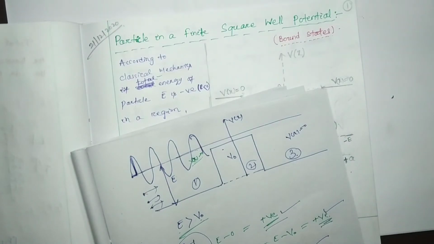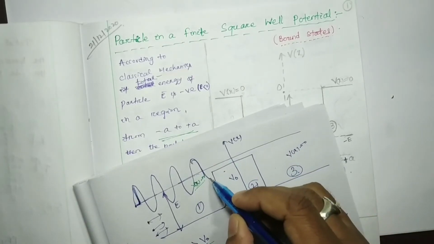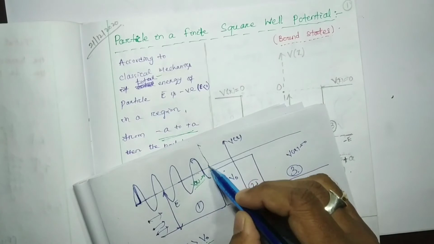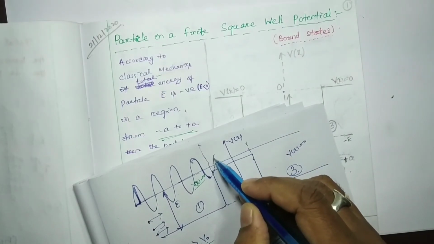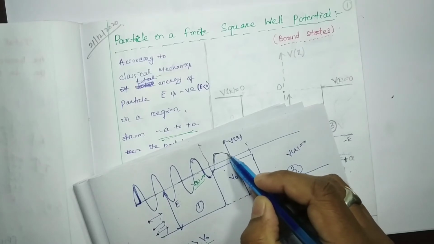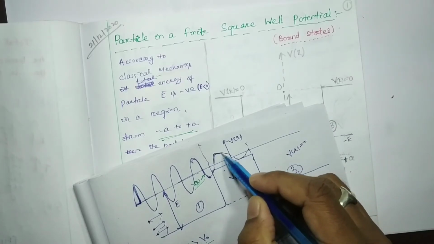Okay, so whenever it interacts with this region, its amplitude will be reduced and the wavelength increases, which indicates that its energy is reduced.